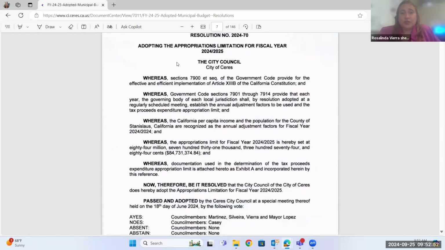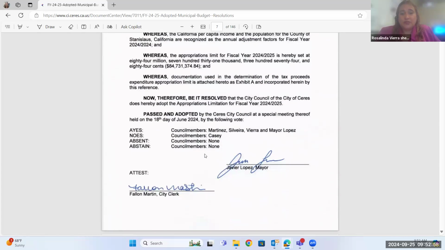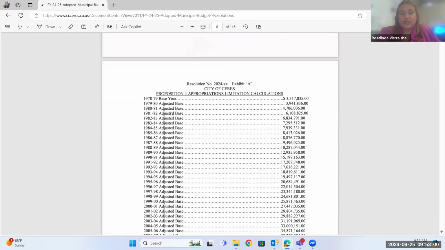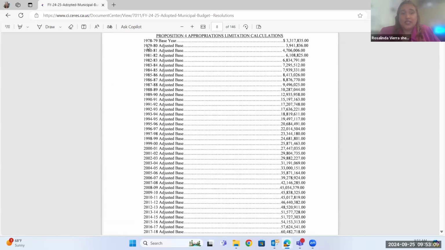Now this is going to be over the spending limitations, the amount that's going to be allowed. Again, here are the votes and the signature. This is regarding the proposition for appropriation limitations calculated. You can see how it goes all the way back to the 1978-79 year. That's going to be our base year.